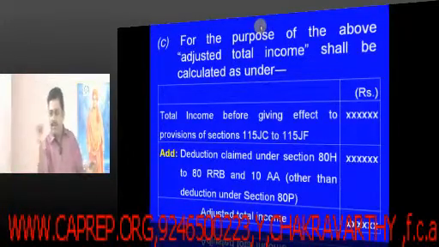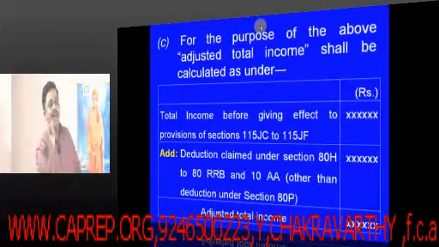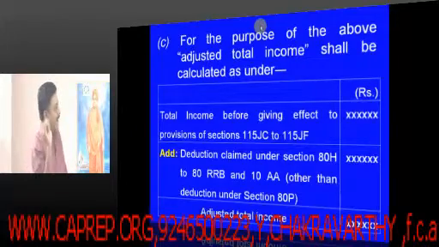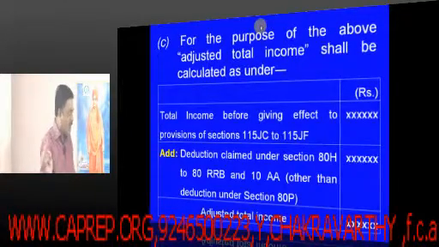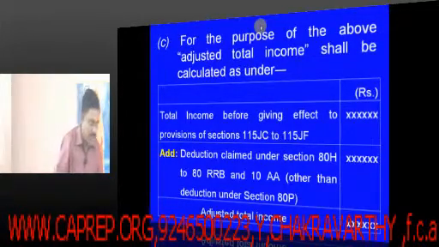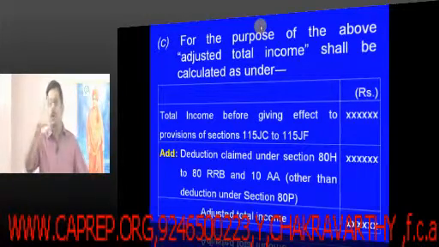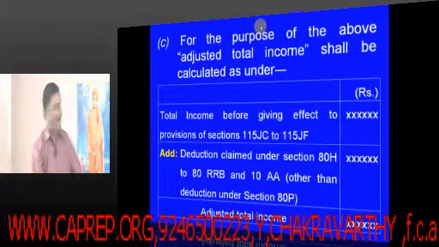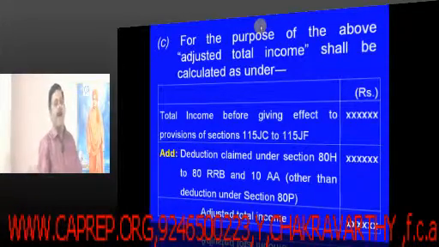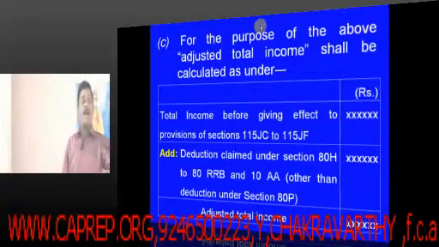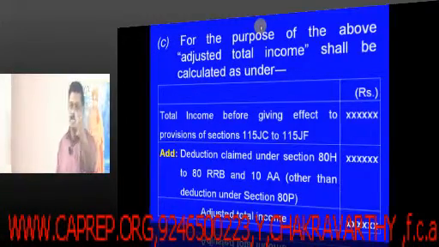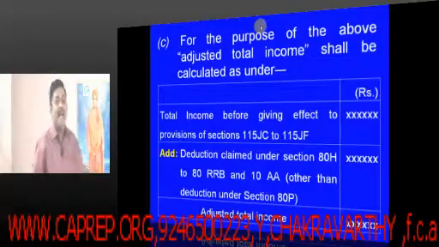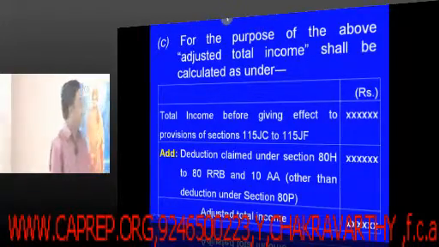That is, if you are getting any exemption under 10AA and deduction from 80H2, 80RRB except for the ATP deduction, all those deductions what you have claimed while calculating the total income, you add it back to your total income, that automatically you get the adjusted total income. Of course, in MAT provisions we use the word book profits. Here in alternate minimum tax we are making use of the word adjusted total income.